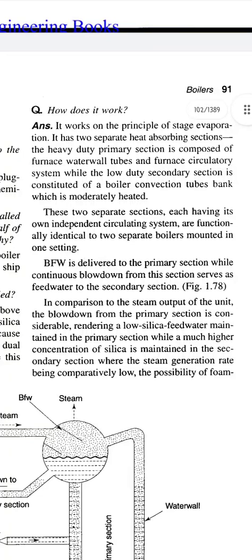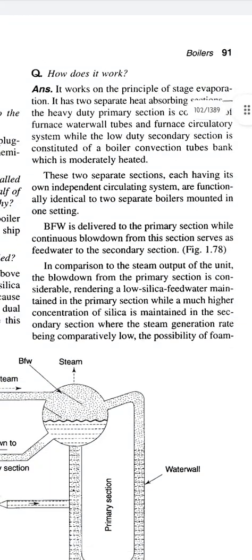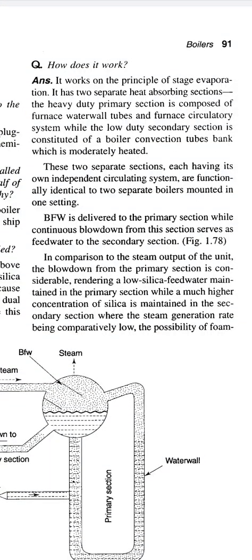These two separate sections, each having its own independent circulating system, are functionally identical to two separate boilers mounted in one setting. Boiler feed water is delivered to the primary section, while continuous blowdown from this section serves as feed water to the secondary section.